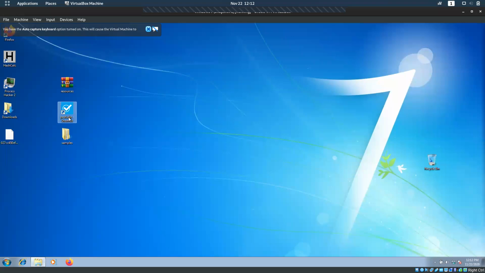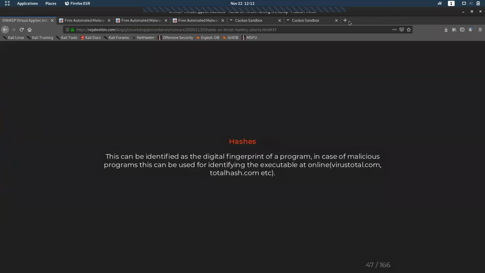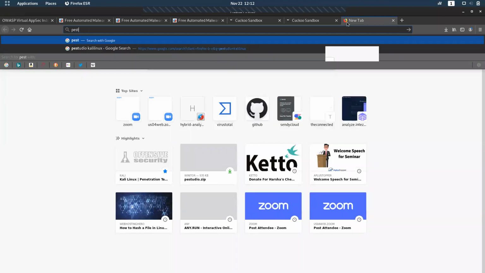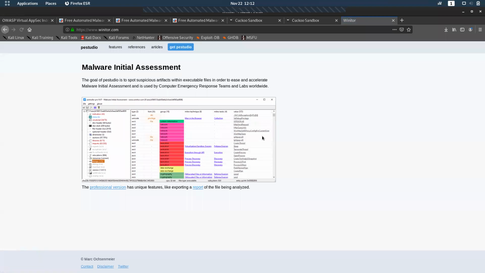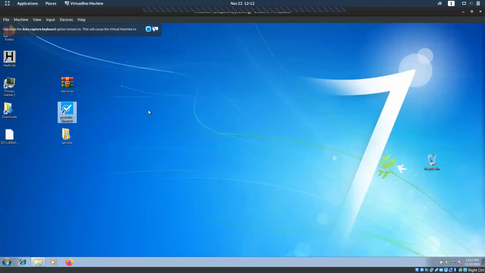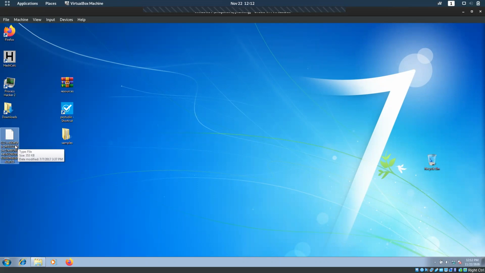There is a tool called PE Studio. I hope everyone is aware of it. Otherwise, you can download it from the internet. It is available for Windows. It is only a couple of MB, two or three MB, so you can download it. It works on Windows. So I'm opening up a Windows virtual machine, which is this, and this is a malware file.